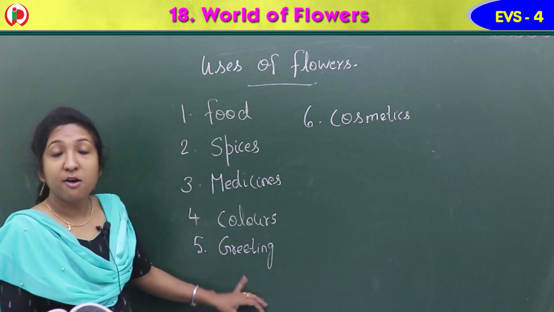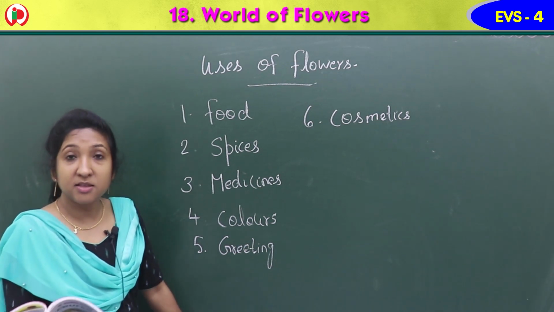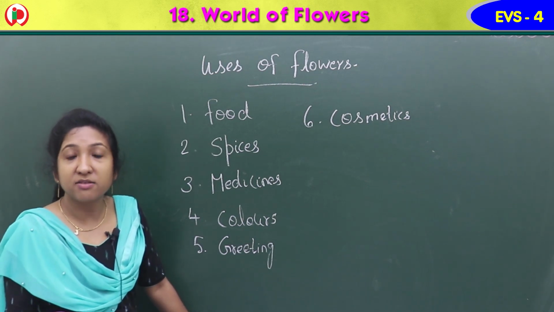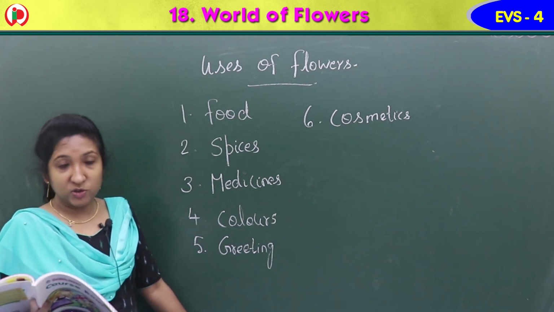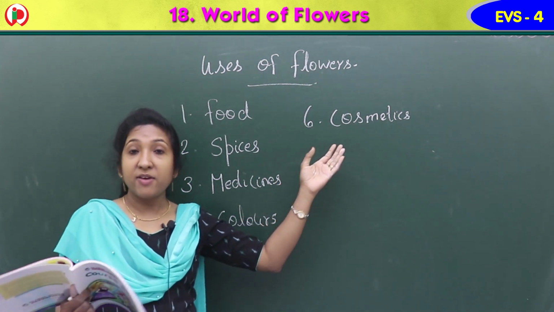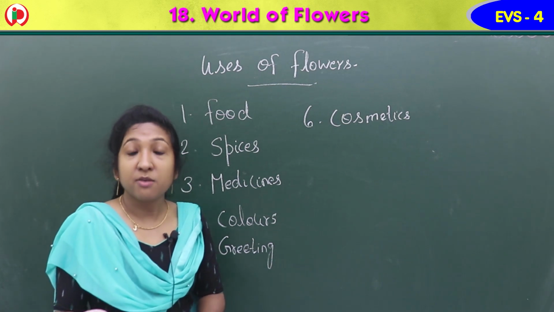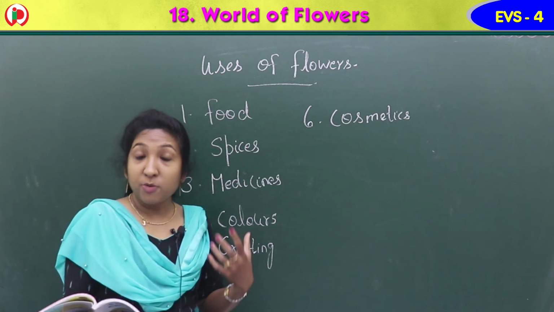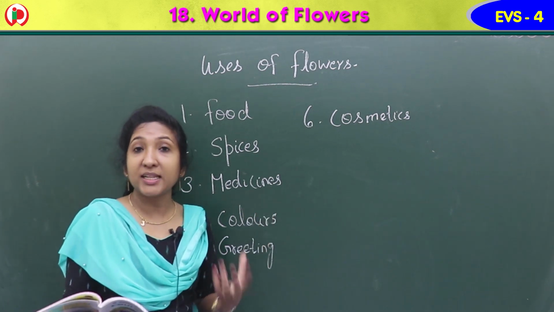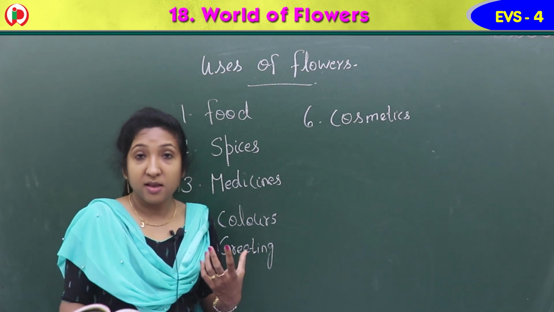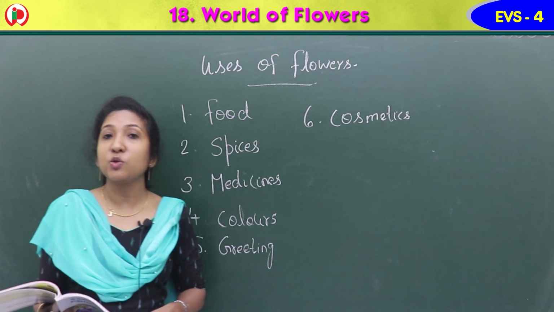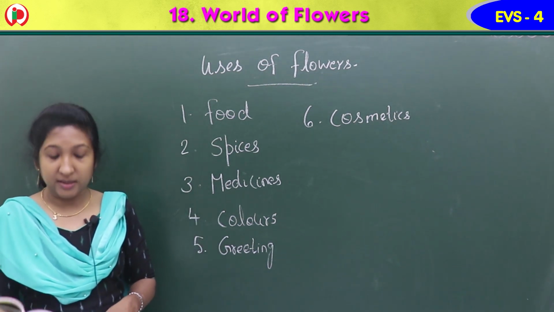Then for greeting the guest, chief guest, or in wedding ceremonies, we use a garland full of flowers, or a bouquet of flowers to greet someone. Then in cosmetics, in face creams or face packs, for making oils and perfumes, we use different flowers, and mostly rose and jasmine. So these are the main uses of flowers.